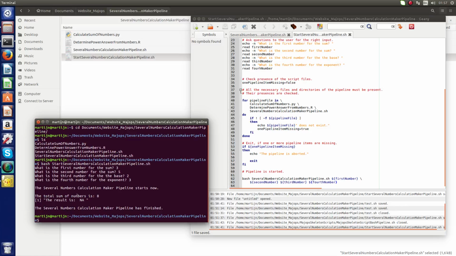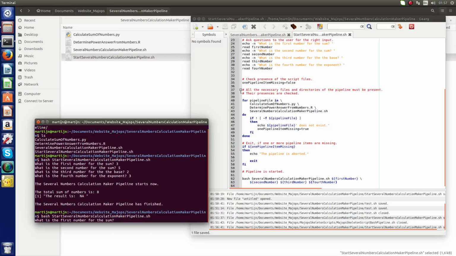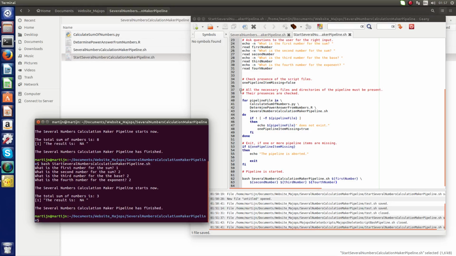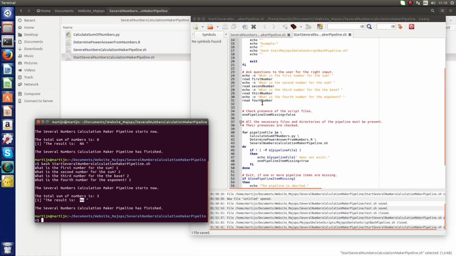Yeah, the total sum of numbers is 8. The result is nothing. Oh, okay. That makes sense. Just give another try. 1, 2, 2, 2. Oh, something is happening here. I don't know what happens there, but I think the fourth number, maybe I made a mistake somewhere. Here.